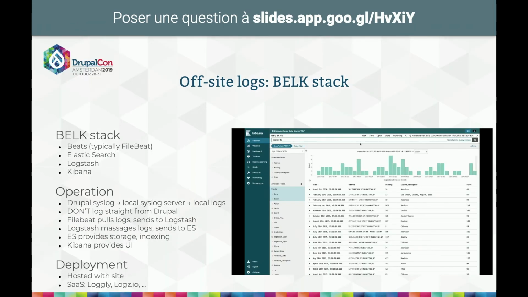Now, if this is not a solution for you, the industry standard solution is the ELK stack, which stands for Beats, Elasticsearch, Logstash, and Kibana. It's very well known. It requires quite some work to maintain and develop, especially as Kibana tends to break compatibility with each release. But it's very high performance, and if you have an ops team, it's a very good solution to use. It's also available as a SaaS offering from Loggly, Logs.io, and some others.